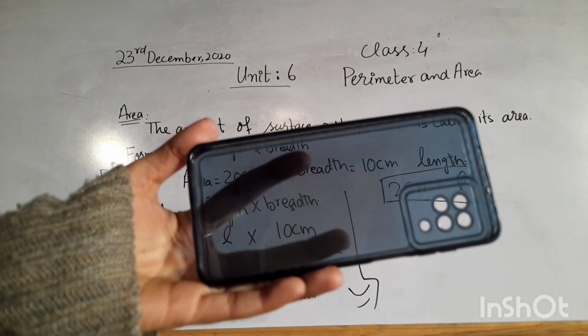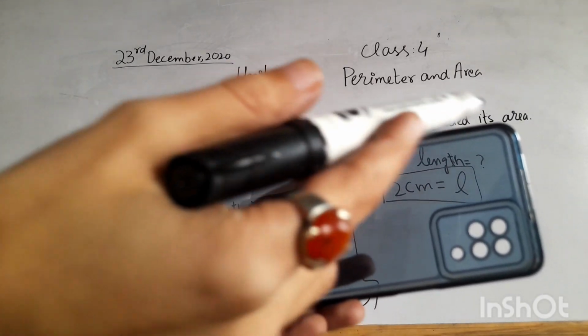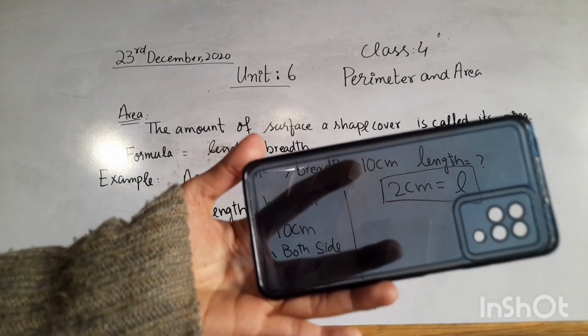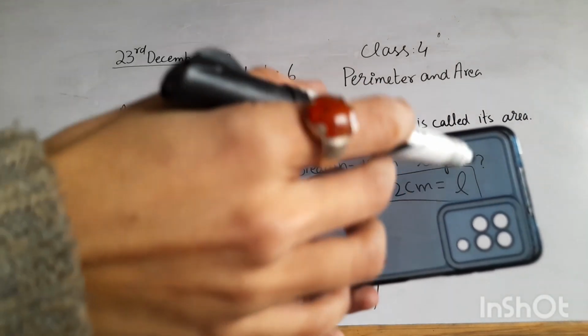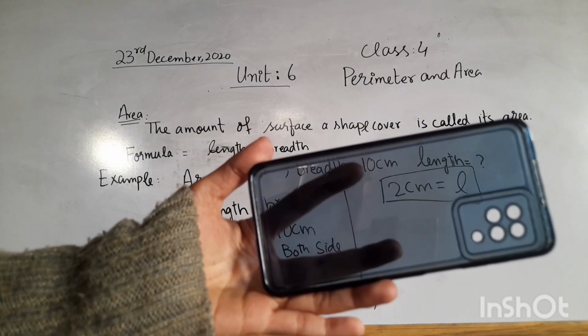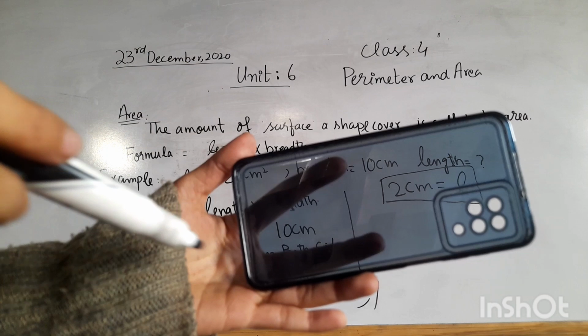So look at this cover. As we know, the boundary of this cover is the perimeter and the inside space is called the area of this cover, and this is the shape of a rectangle.